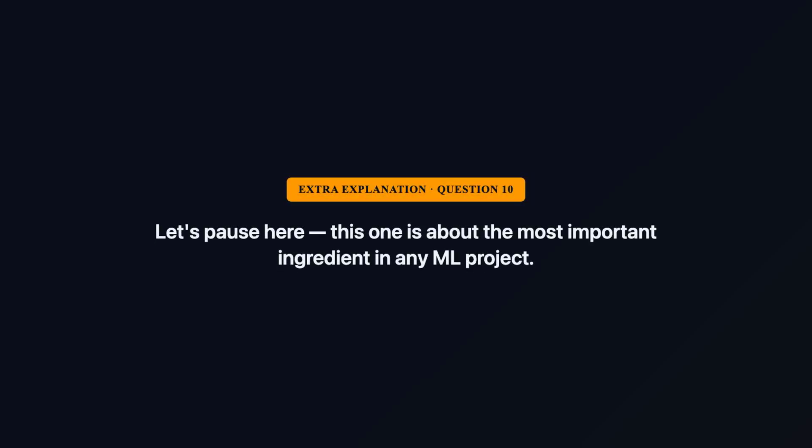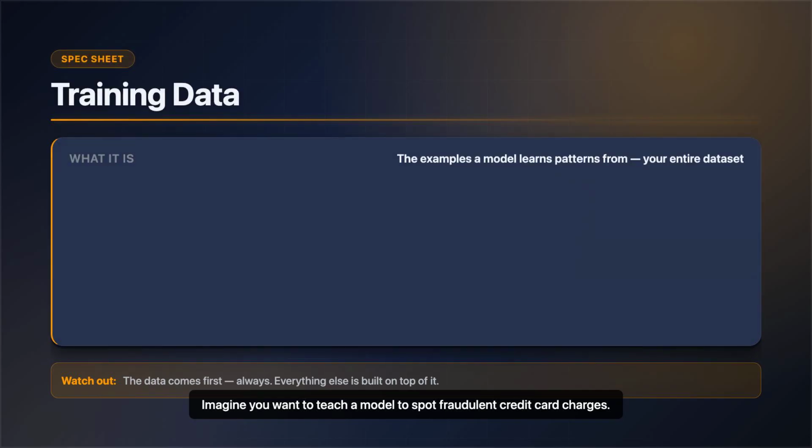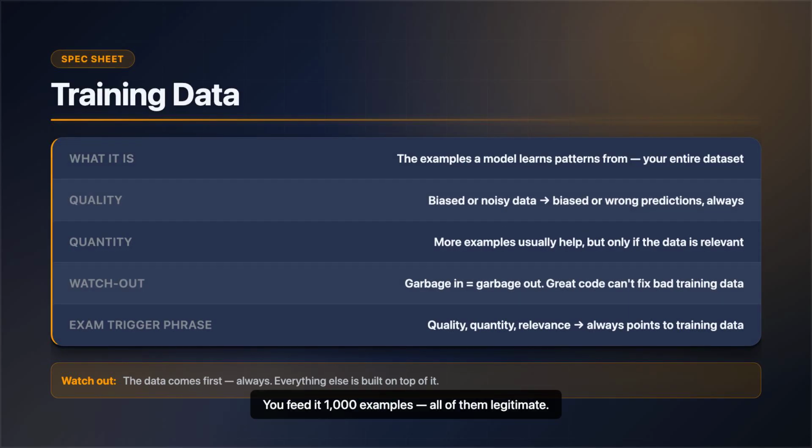Let's pause here. This one is about the most important ingredient in any ML project. Imagine you want to teach a model to spot fraudulent credit card charges. You feed it 1,000 examples, all of them legitimate. The model learns nothing useful. That's the lesson here. Your model is only as good as what it learned from. Bad data means bad predictions, no matter how clever your code is.